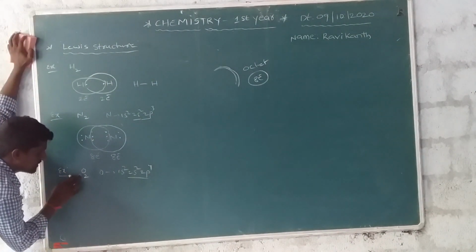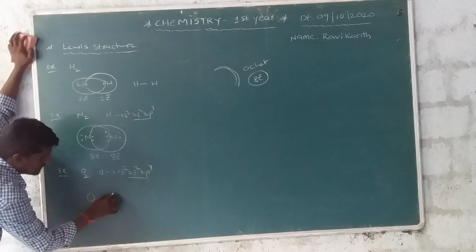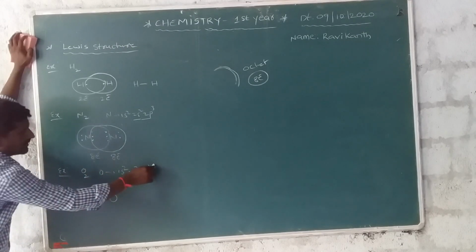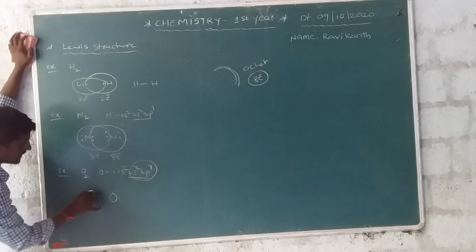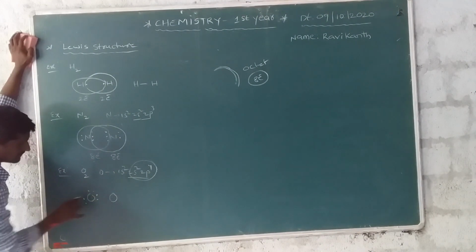How many oxygens are present in O2? 2 oxygens. This is one oxygen and this is another oxygen. Each oxygen atom has how many electrons surrounding it? 6 electrons. These are 2 electrons, 4 electrons and 6 electrons.